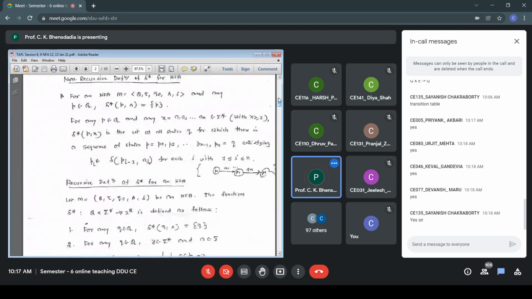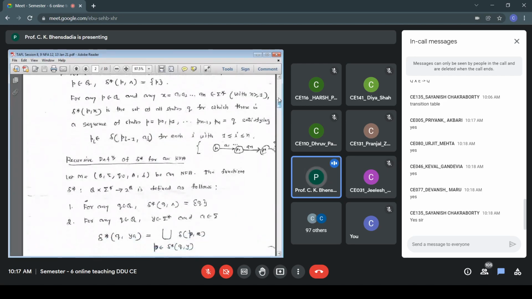We have defined delta star. We have defined the closure of delta. That is, delta star means applying the closure operator to delta. In simple words, instead of processing a single symbol, I process multiple symbols. If it is delta, it is something like delta QA, a single symbol.